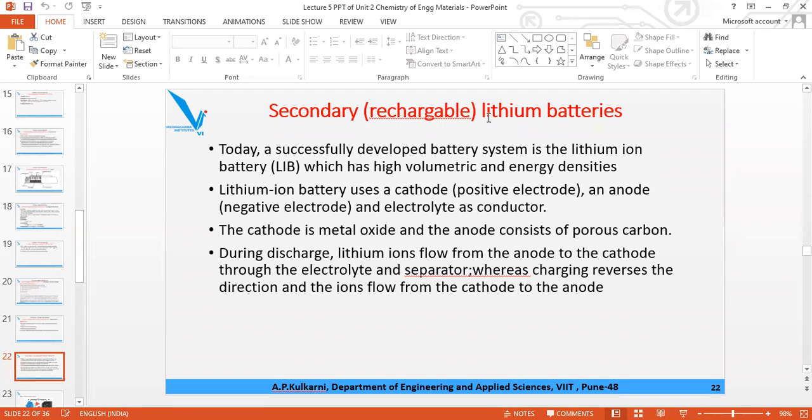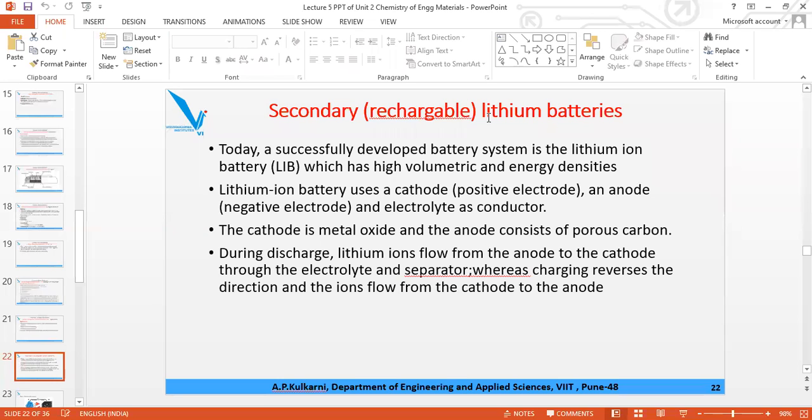So the cost is high, and here we are not using the metal. One more difference between primary and secondary: in primary we have used lithium metal, but here we are using the lithium ion, and therefore these are called lithium ion batteries. Another name for secondary batteries is lithium ion batteries, because we are using lithium ion as the anode, not the lithium metal as the anode.